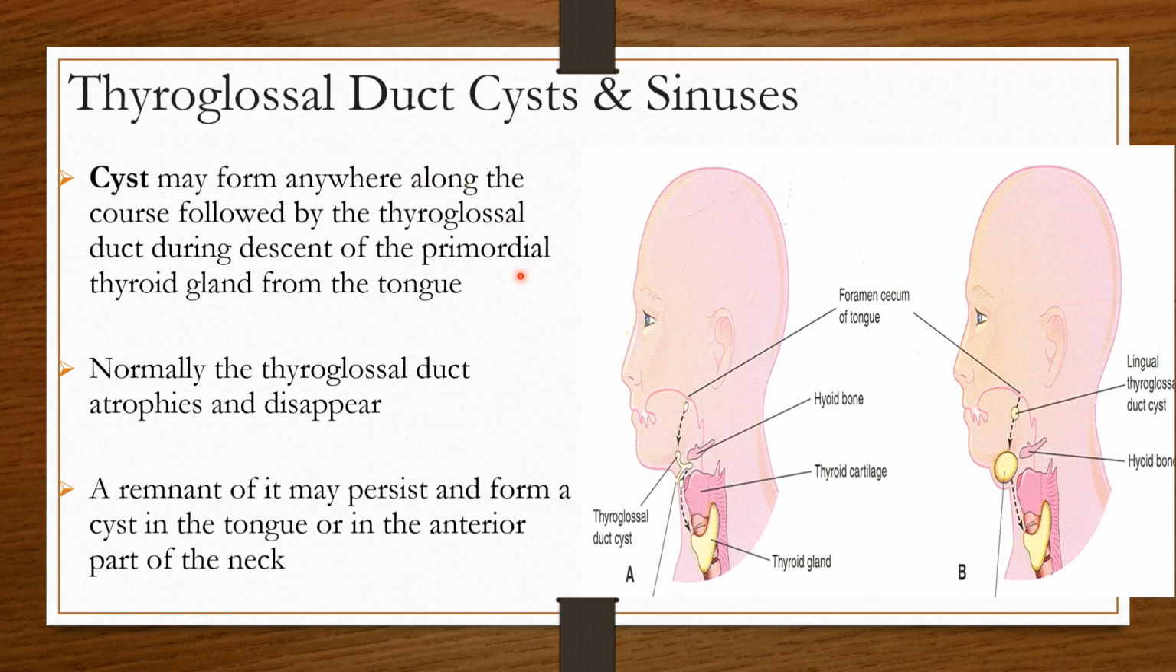What about the congenital anomalies of the thyroid gland? As you know, it originates as a thyroid primordium, goes downward, and is initially connected to its area of origin in the form of the thyroglossal duct. This thyroglossal duct usually disappears and atrophies, but if it or some part of it persists, it can lead to either cysts or sinuses. Here you can see the thyroglossal cyst present in different parts. The remnant may persist in the form of a cyst, either in the tongue or in the anterior part of the neck.